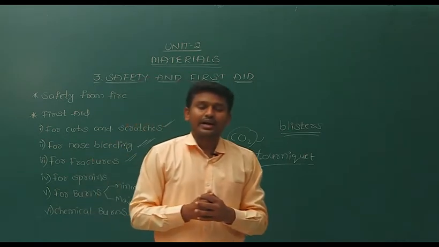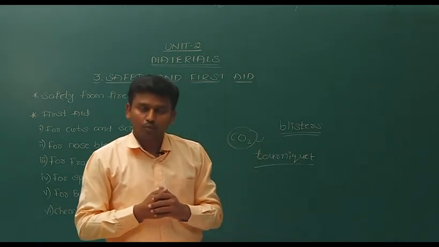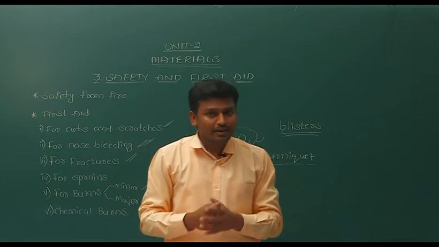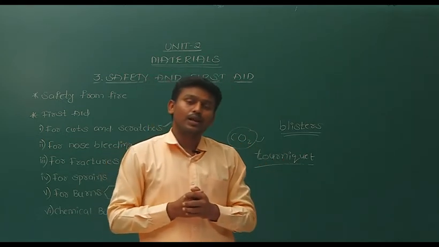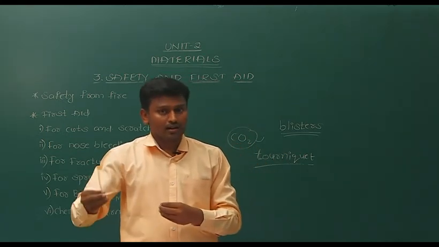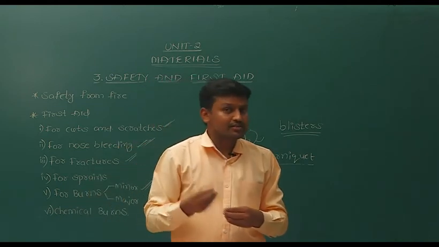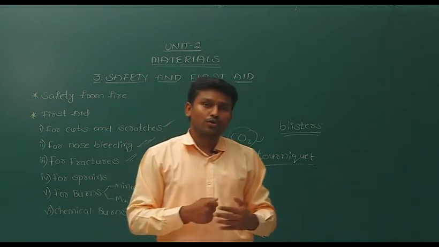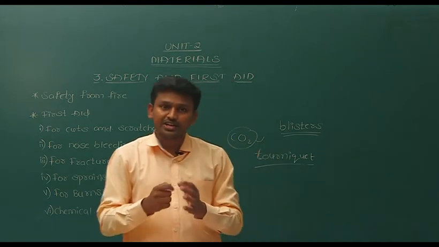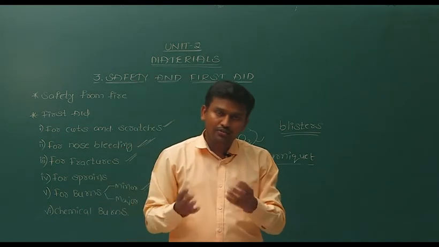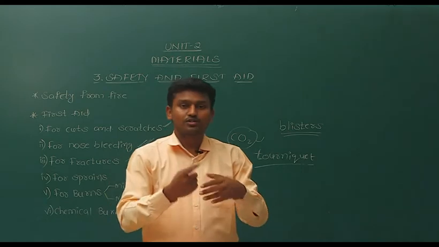And now in case of chemical burns, what are these chemical burns? For example, if some students are in the lab, they may handle chemicals like sulfuric acid and hydrochloric acid. These are concentrated acids. If they fall on our fingers or hands, they cause chemical burns.